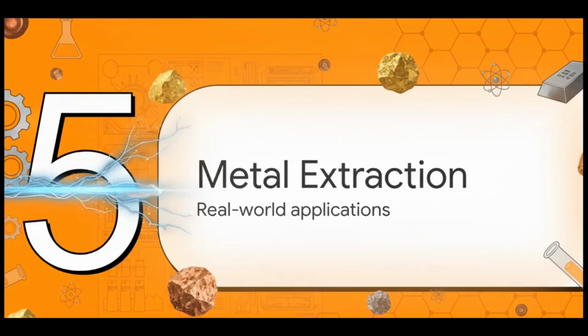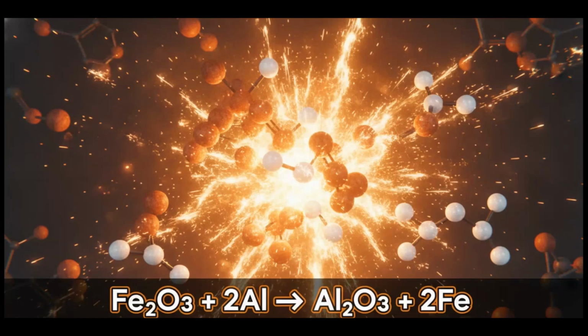Okay, it's time to step out of the classroom for Section 5, Real-World Metal Extraction, because industries actually weaponize this exact chemical hierarchy. Now, what's really interesting here is this higher-level application, the thermite reaction. Here, we are looking at iron oxide reacting with pure aluminium. Because aluminium sits higher on the reactivity series than iron, it aggressively bullies the iron away from the oxygen. The aluminium displaces the iron, forming aluminum oxide and kicking out pure iron in a massively energetic release.